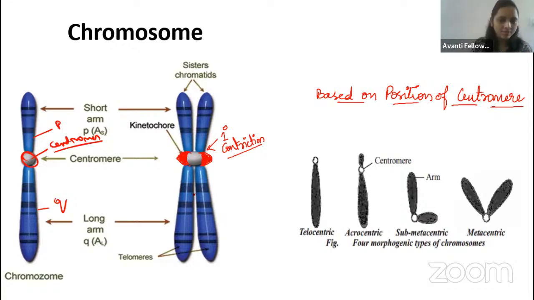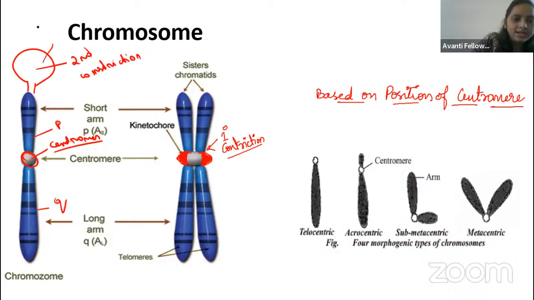Upper one is a P arm. In the chromosome you can also see the secondary constriction happening like this. This thing we call the secondary constriction. And the secondary constriction is very rich in satellite DNA. Remember, guys, satellite DNA is present in the secondary constriction.